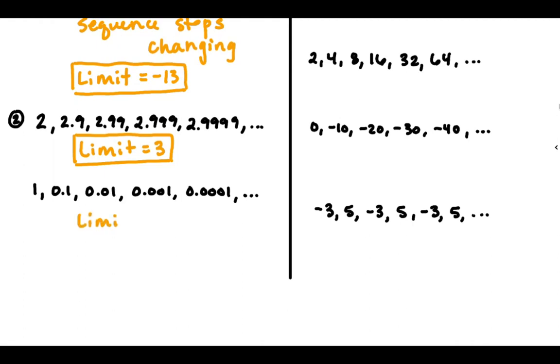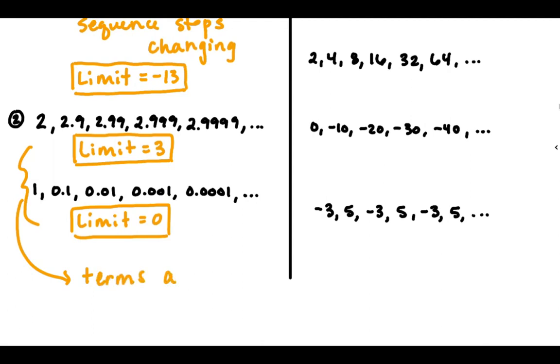So in this case, we say the limit is 0. And in these cases, the terms are approaching a single number. So either the sequence stops changing or its terms approach a single number. That's when we have a limit.